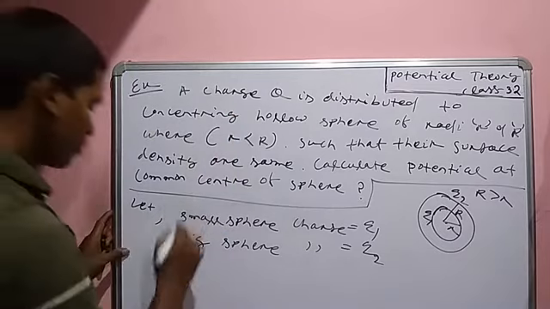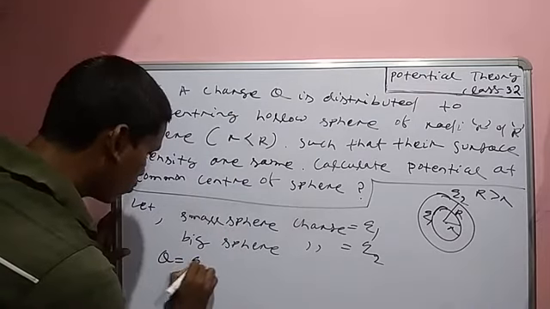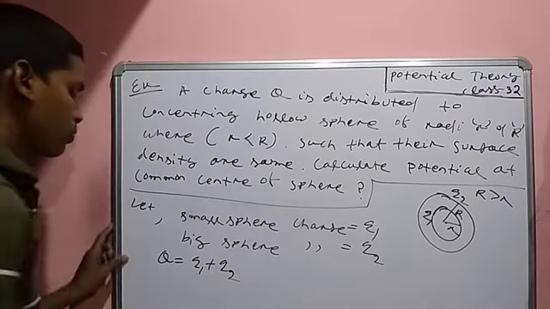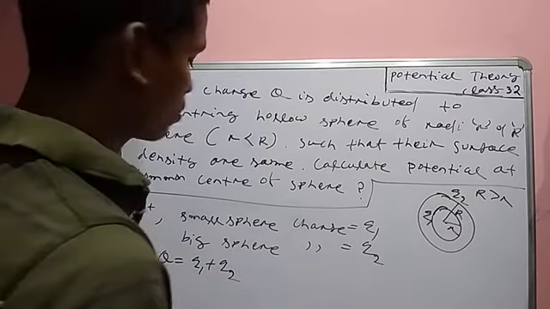According to the question, Q is equal to Q1 plus Q2.